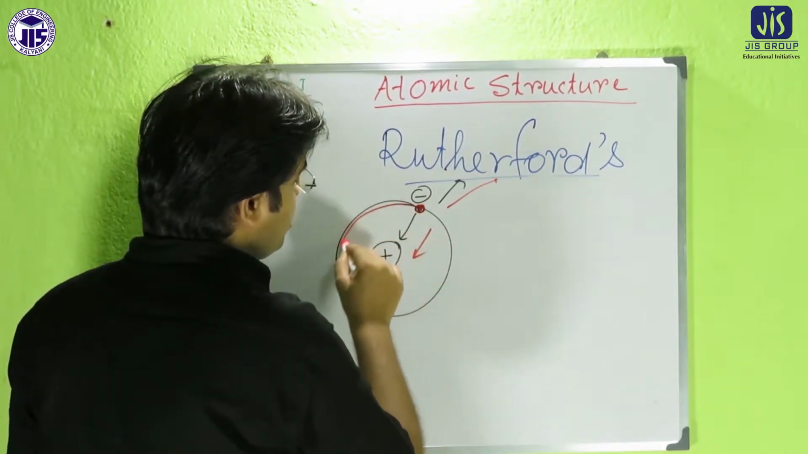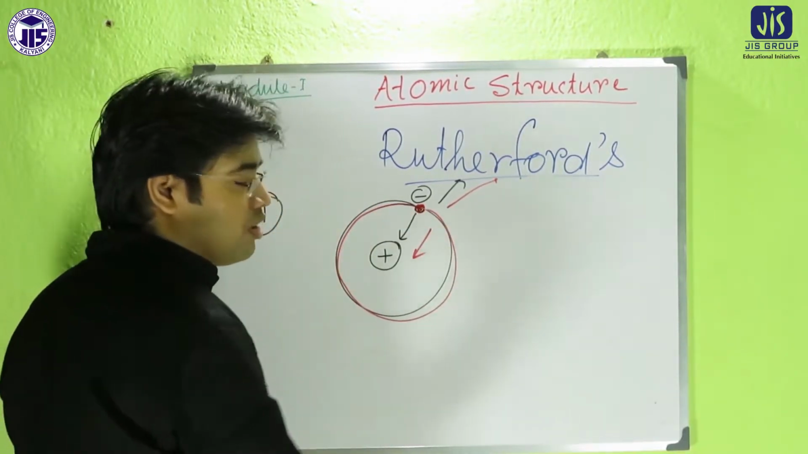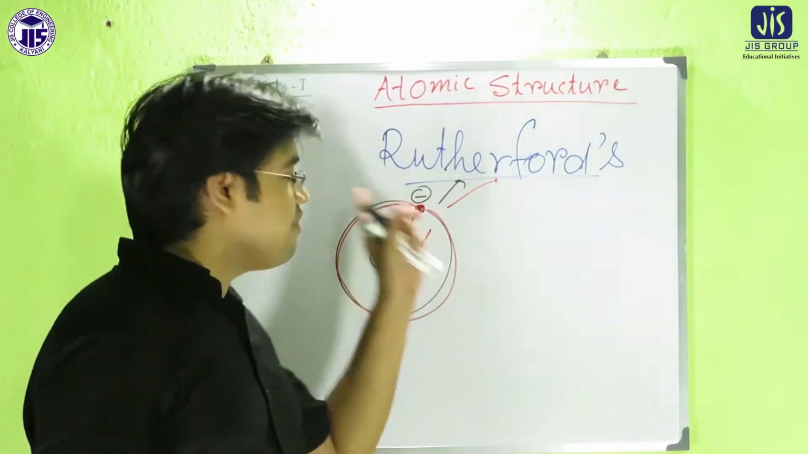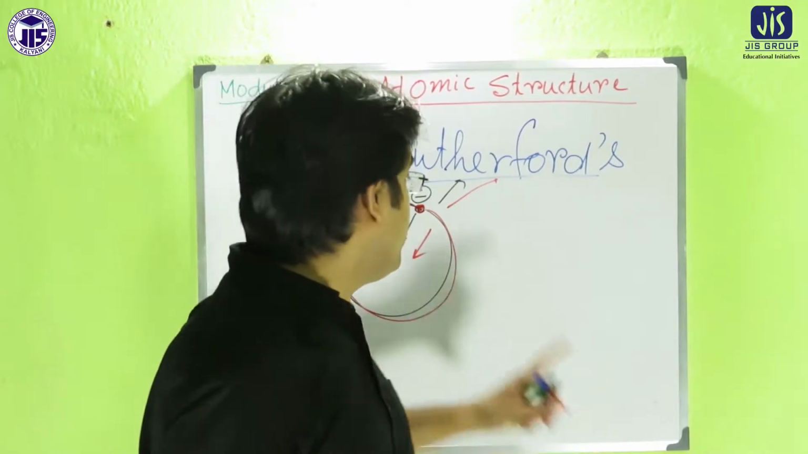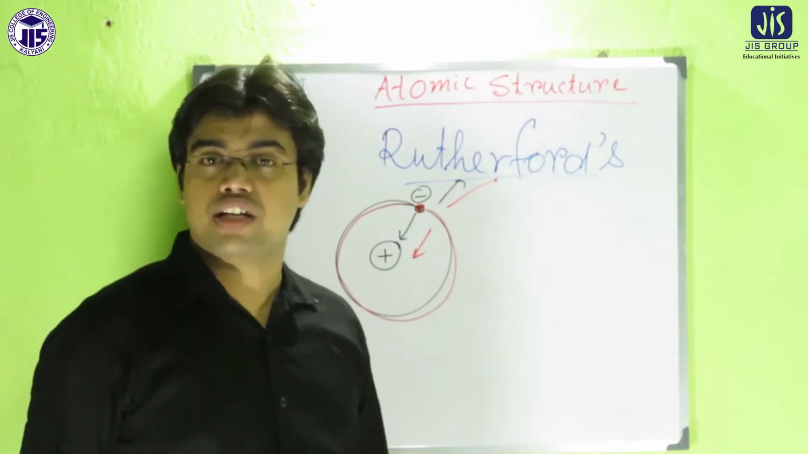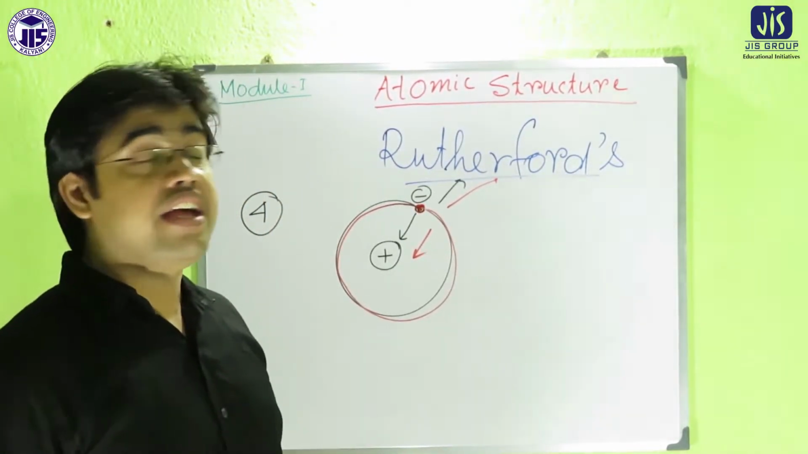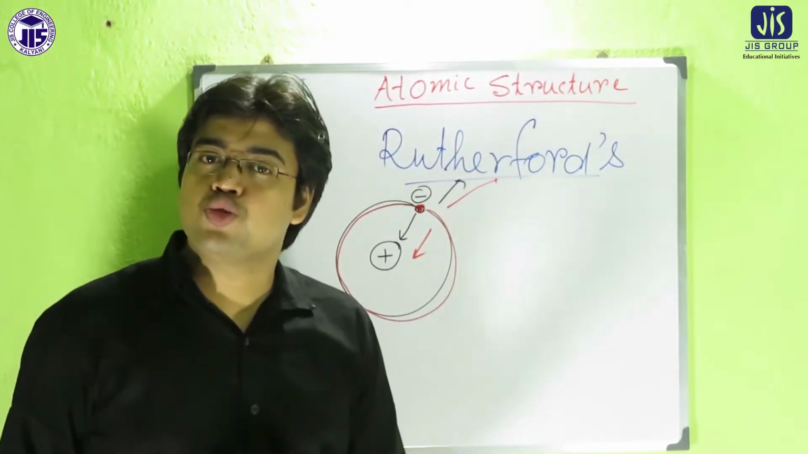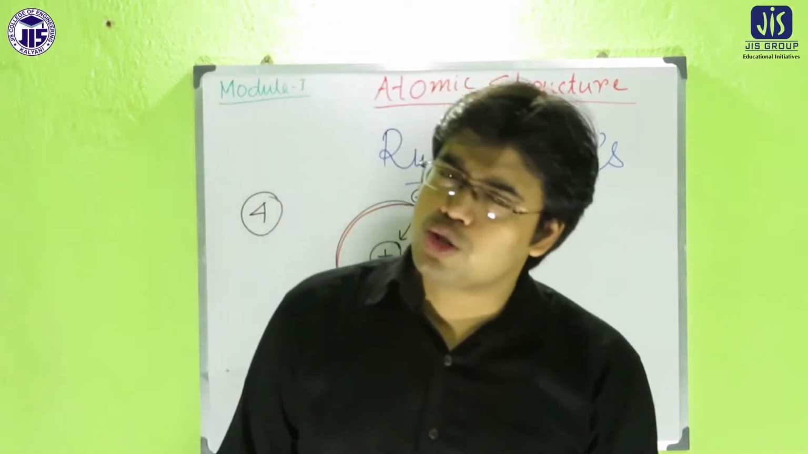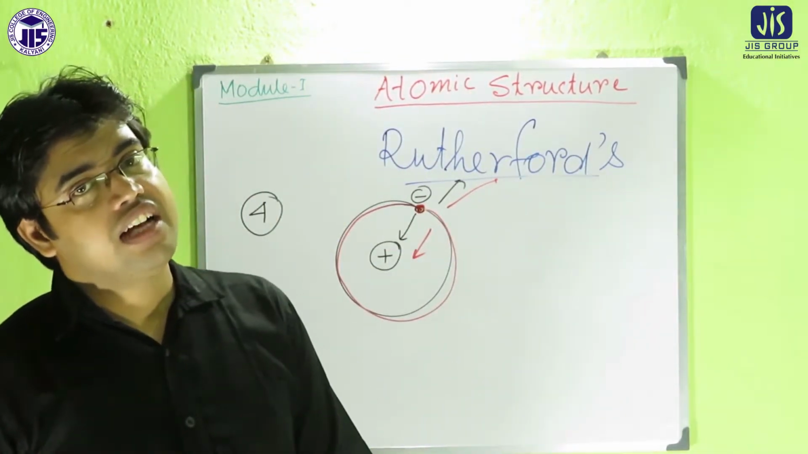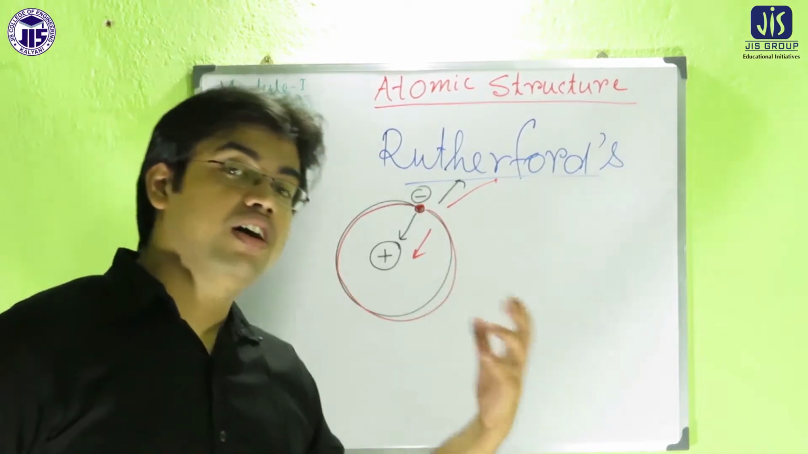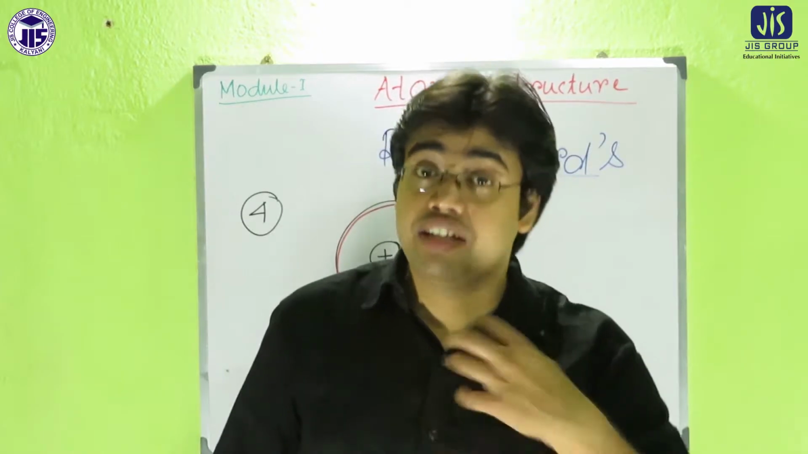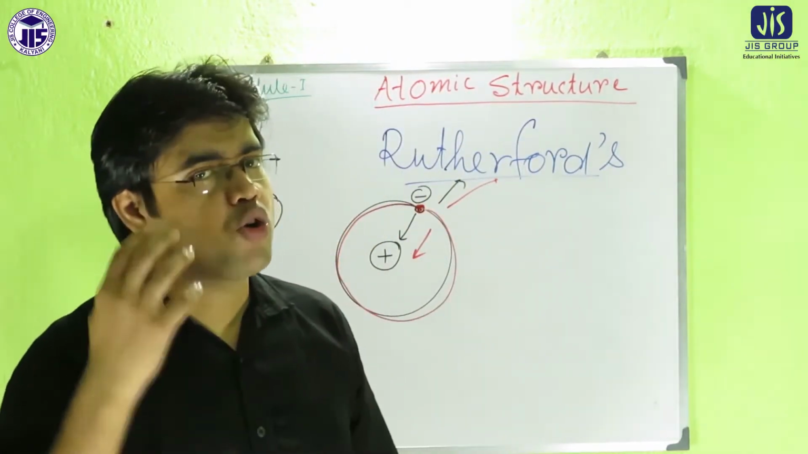Stable means the electron will not jump onto the nucleus, and that's why the electron continuously revolves around the nucleus. So we are getting a stable atom. These are the four main postulates of Rutherford's model. The first one is regarding the existence of the nucleus, that is, the heavy dense nucleus that exists in the center of the atom and carries the positive charge.